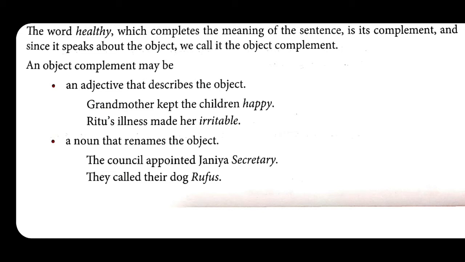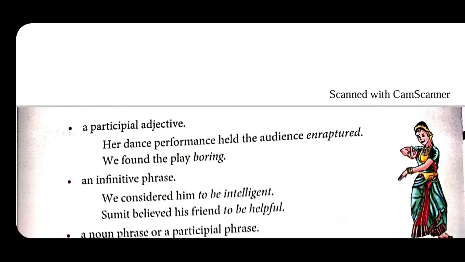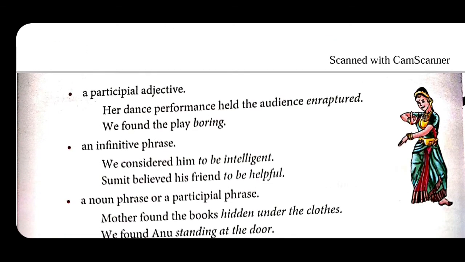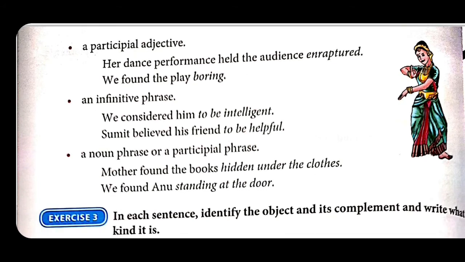They called their dog Rufus, right. So the dog is the object, and Rufus is the noun complement, noun type of object complement. Similarly, it can be a participial adjective, an infinitive phrase, a noun phrase, or a participial phrase. You have different examples here to describe all the types of object complement, right. So I think it's clear enough now. You have to identify.